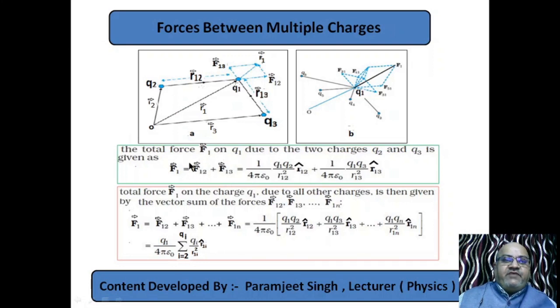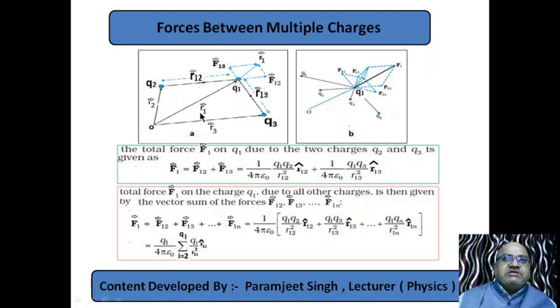Now what is F12? In vector notation, F12 is 1 by 4 pi epsilon naught Q1 Q2 divided by the magnitude of vector R12 squared. This is the magnitude, and this is the unit vector along the force F12 in this direction. What is F13? 1 by 4 pi epsilon naught.